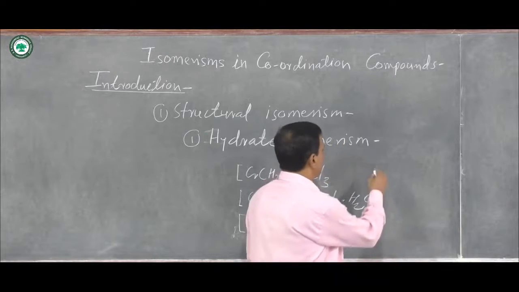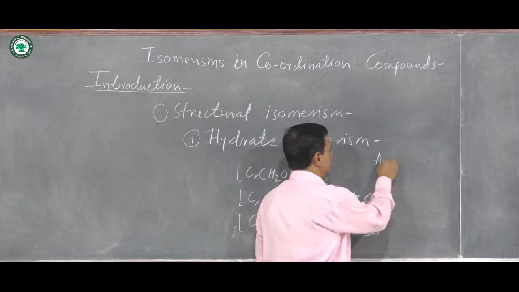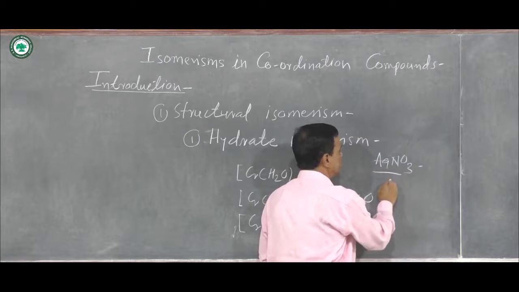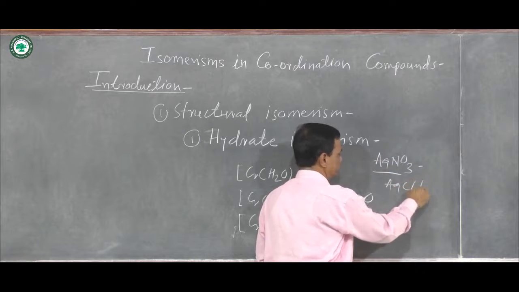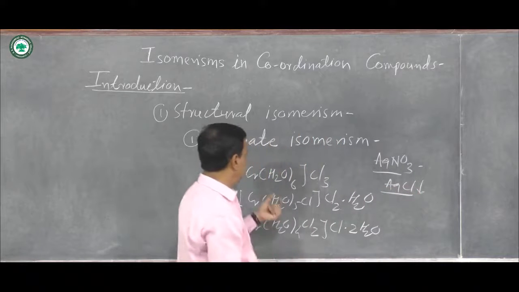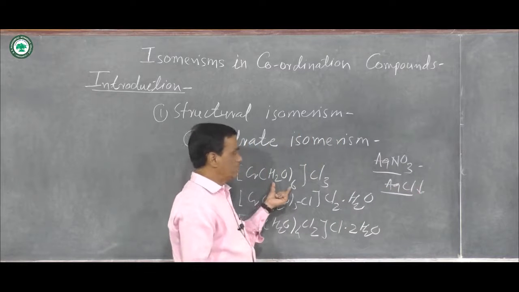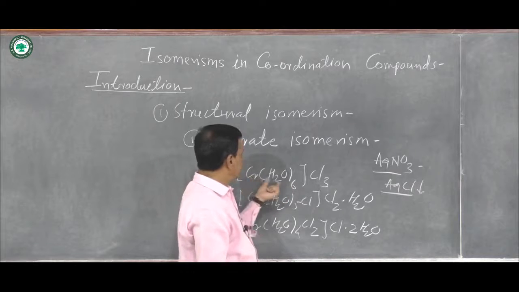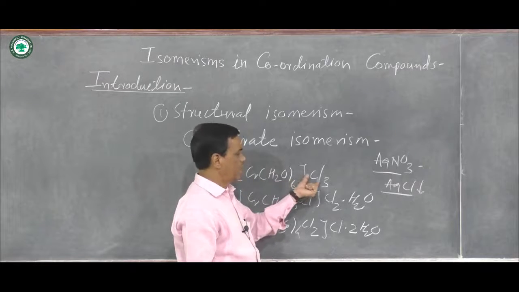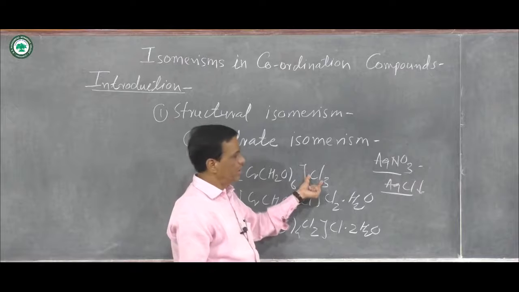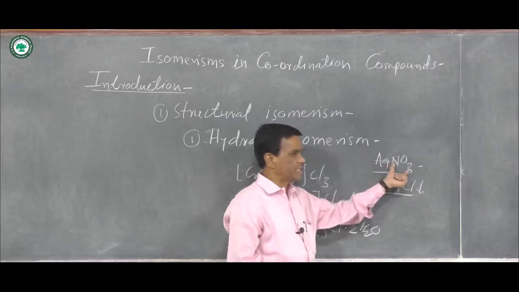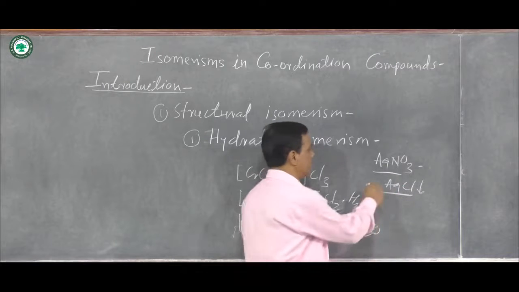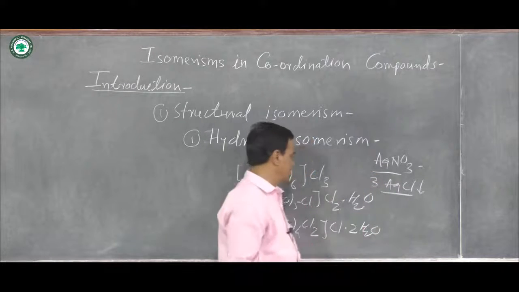If you treat all these compounds with silver nitrate, they all form AgCl precipitate. The reason is that when an aqueous solution of the first complex is made, it forms [Cr(H2O)6]3+ and 3Cl-, and these Cl- ions react with AgNO3 to form 3AgCl precipitate.